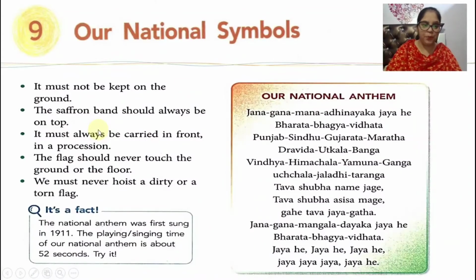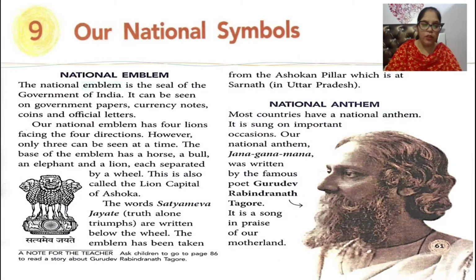Okay, children? And next topic, we read about the national emblem. As you can see, this is our national emblem. The national emblem is the seal of the government of India, and you can see it on all the government papers, currency notes, coins and official letters. Our national emblem has 4 lions. At the same time, we can see 3, but one is not visible to us.